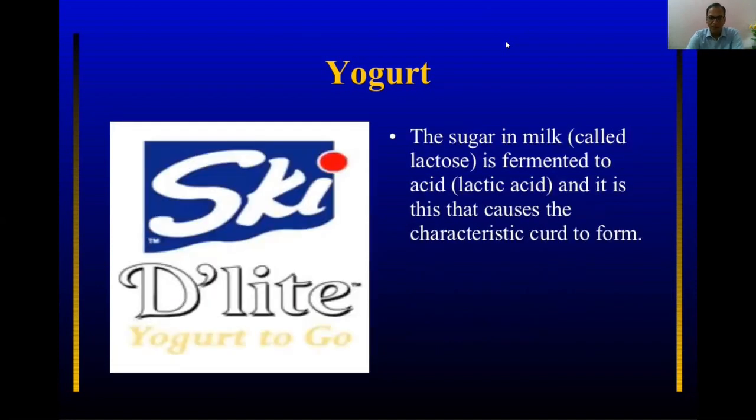And what happens in the yogurt, the sugar which is available in the milk, which is called lactose, is fermented to lactic acid. It is because of this conversion of the lactose into lactic acid that the characteristic yogurt is formed.